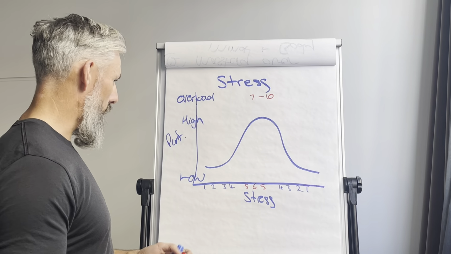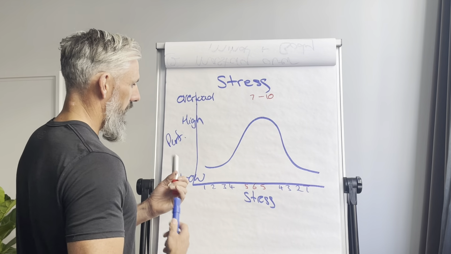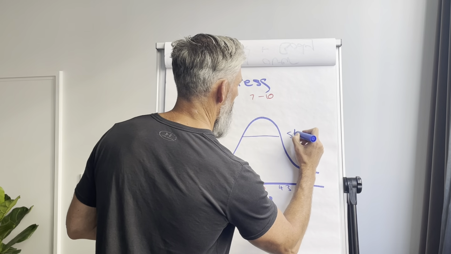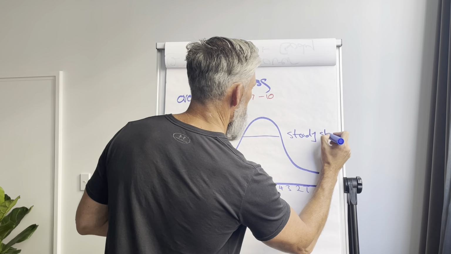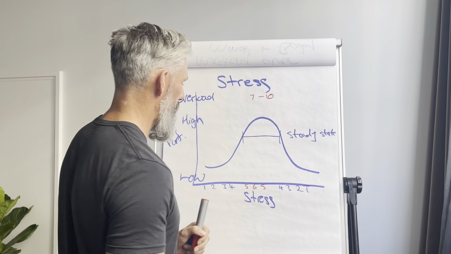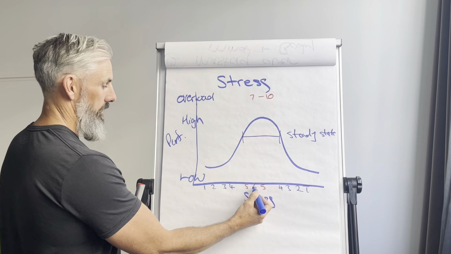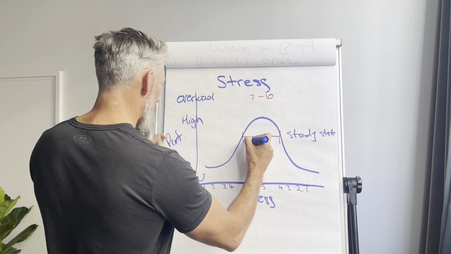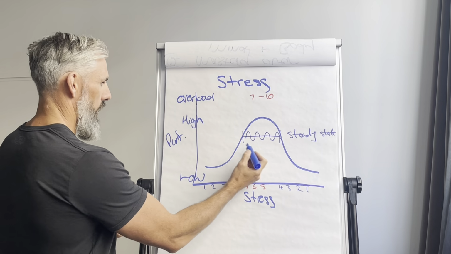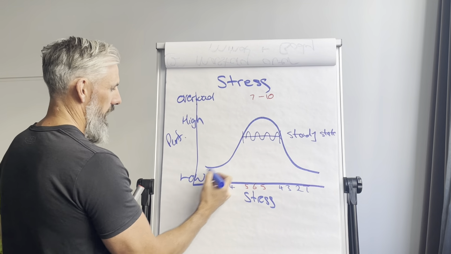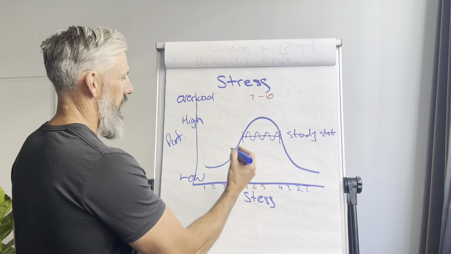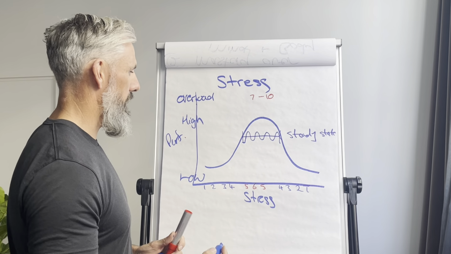But what we're going to have a look at is sitting between our high performance state, or what's referred to as steady state. Now that steady state is in our 4 range. So we want to be looking at the 5, 6, 5. That steady state is where we toggle up and down just a little bit between stress. We get a little bit of stress and we get that high performance, and then we can get lower. This is where we want to spend most of our time. This is where we want to spend a lot of our training. We want to train ourselves to be in this level of steady state.